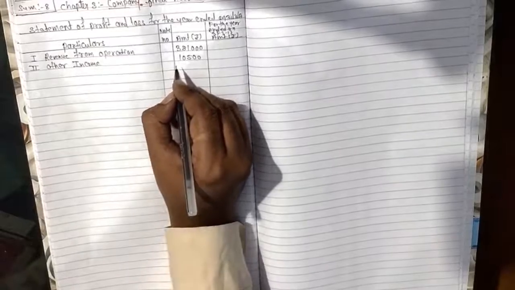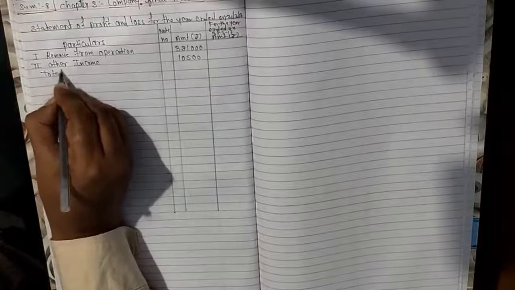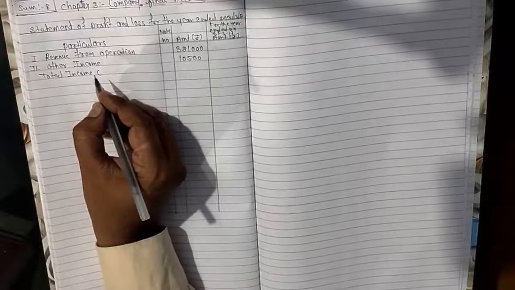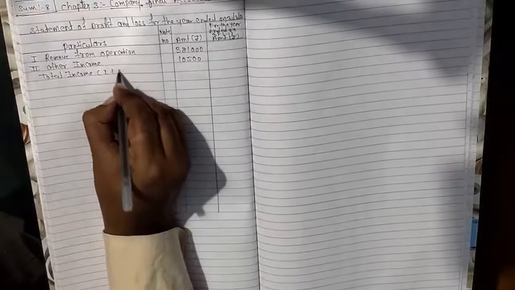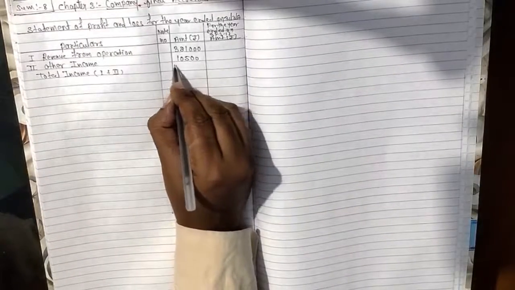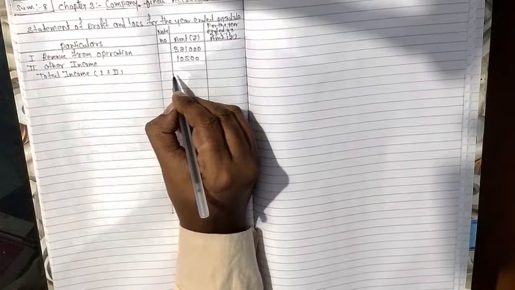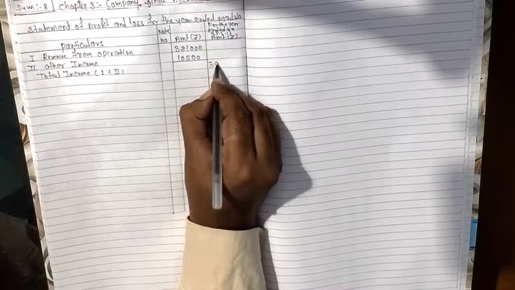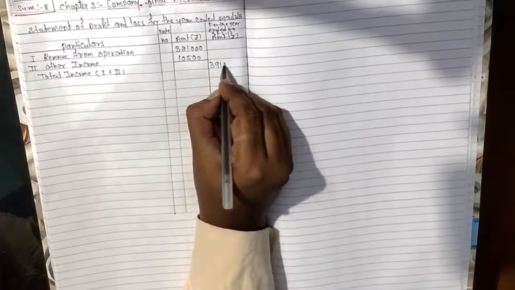Then we have to write down total income. In total income, 1 plus 2, it means 3,91,500 rupees.